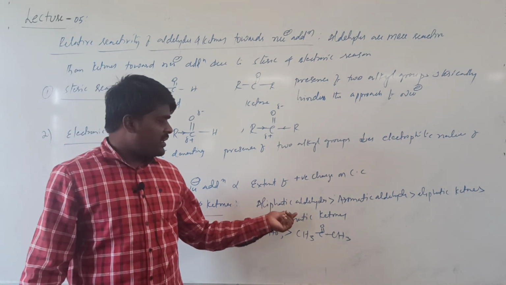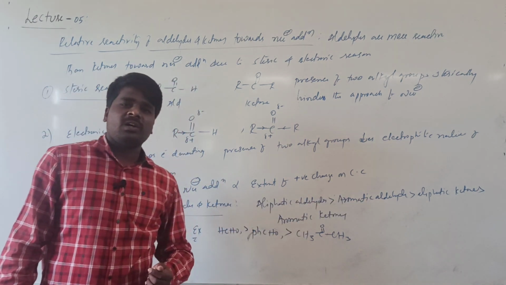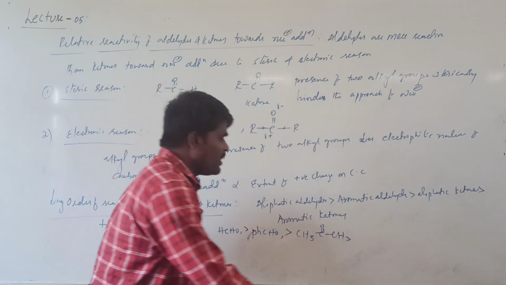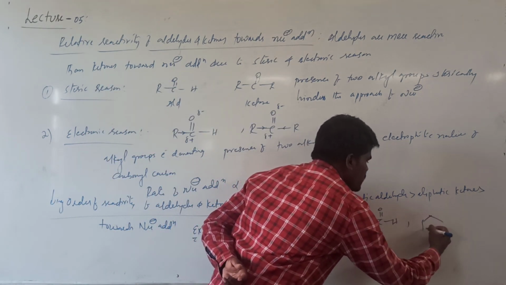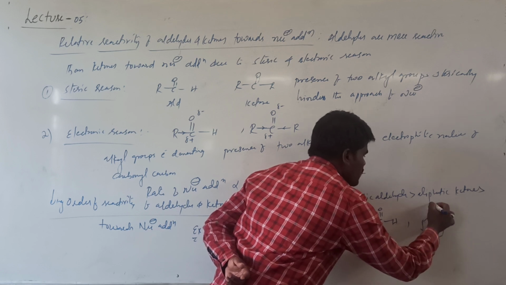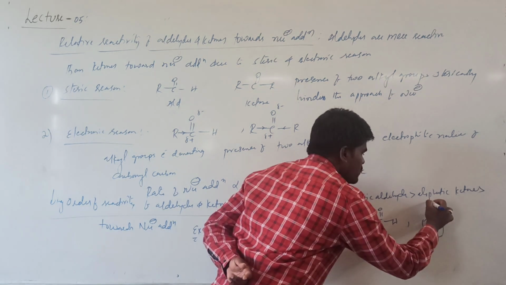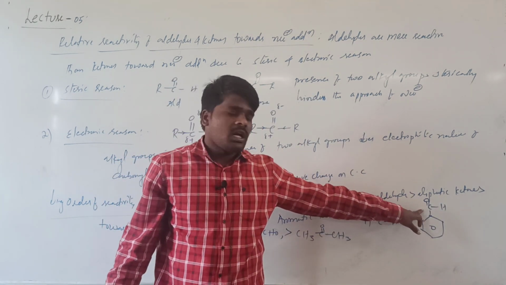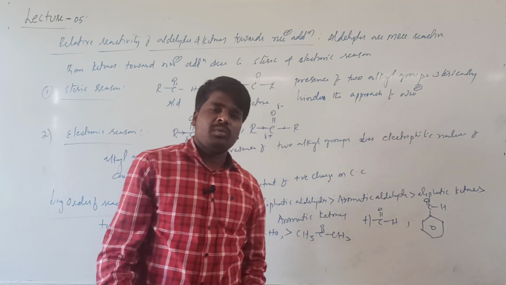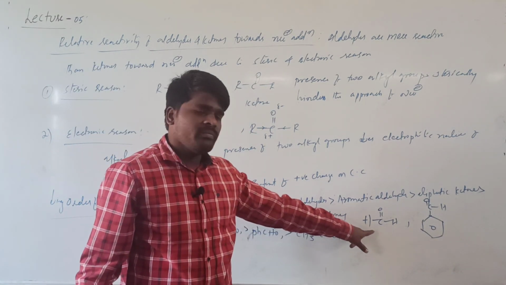Why are aliphatic aldehydes more reactive than aromatic aldehydes? In case of aromatic aldehydes, if you compare formaldehyde and benzaldehyde, here due to the resonance, what happens? The extent of positive charge on the carbonyl carbon in aromatic compounds will be less when you compare with the aliphatic.